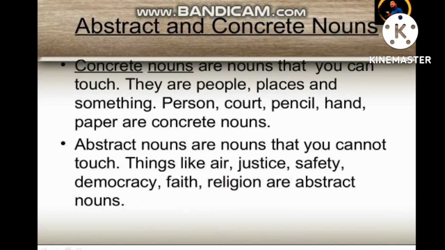Abstract and concrete nouns. Concrete nouns are nouns that you can touch. They are people, places and things. Coat, pen, hand, paper are concrete nouns because you can touch them. Abstract nouns are nouns that you cannot touch. Things like fear, justice, safety, democracy, faith, religion are abstract nouns.